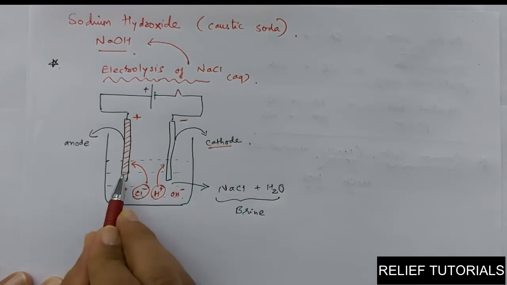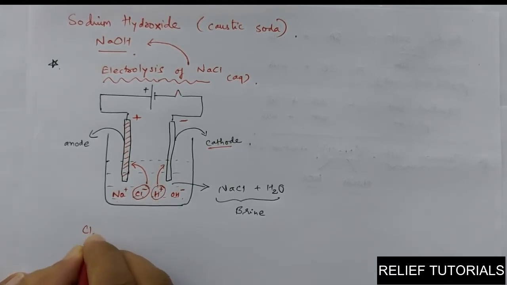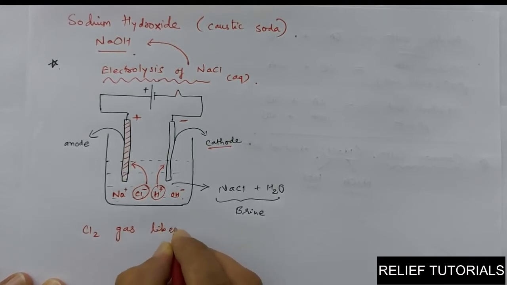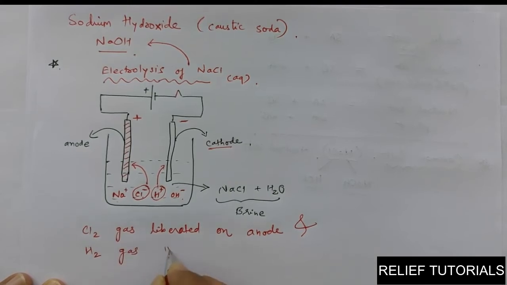So can I say Cl2 gas is liberated on the anode and hydrogen gas is liberated on the cathode.